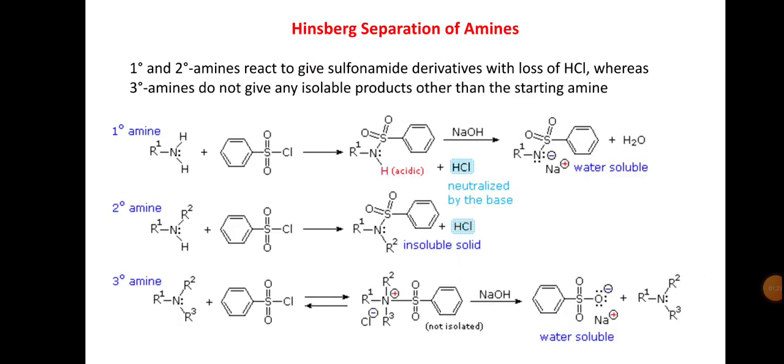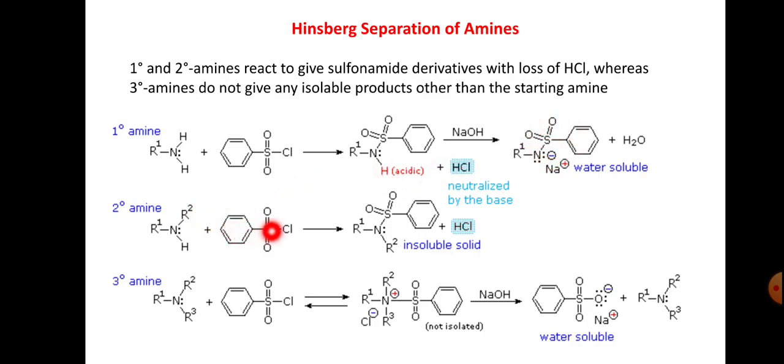Hinsberg process. Hinsberg separation of amines we have already explained in the previous class. Primary amines react with Hinsberg reagent, that is benzene sulfonyl chloride, and form monoalkyl benzene sulfonamide, and upon elimination of HCl, on reaction with NaOH it gives a water soluble product.